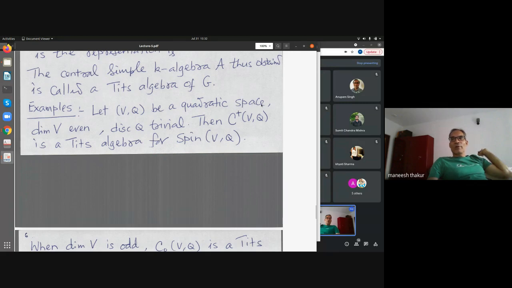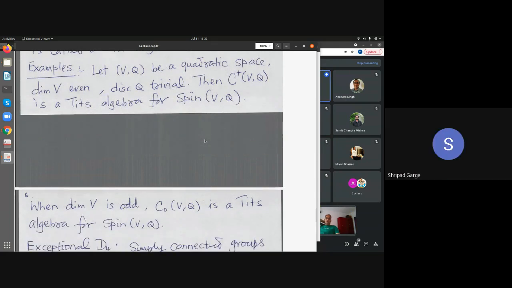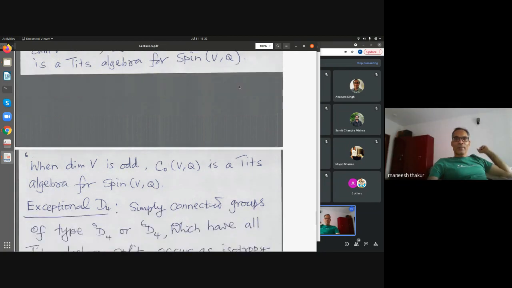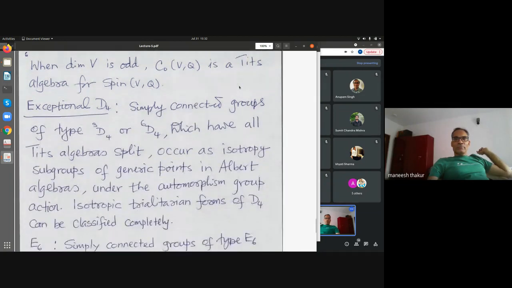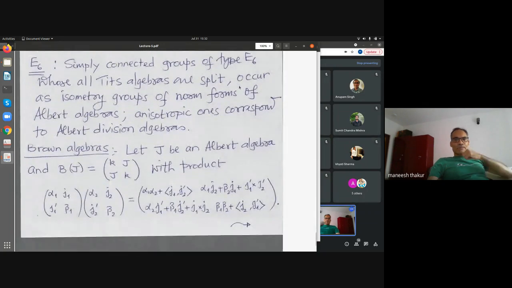You're right, I have to mention with what weights. So these are also possible Tits algebras. I am just saying these are possible as Tits algebras; I have not specified for what weights. But you can look up the Book of Involutions for details. You will find the details there. Yeah, you're right, so one can have possibilities.